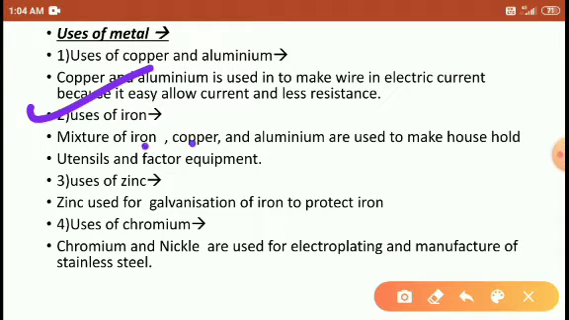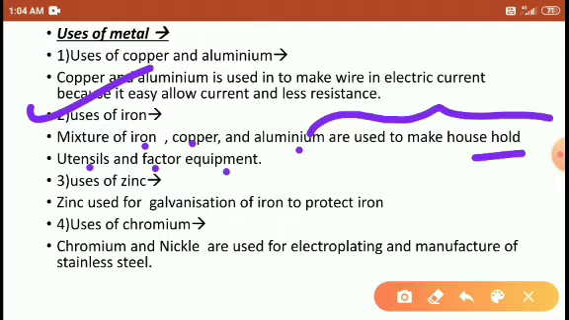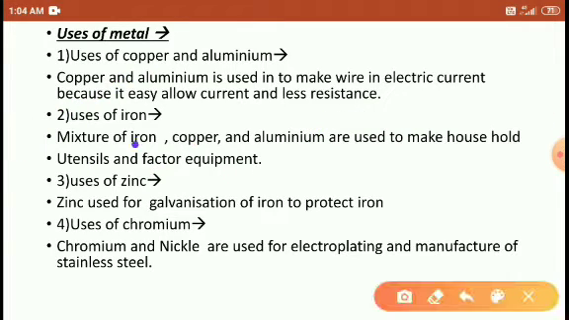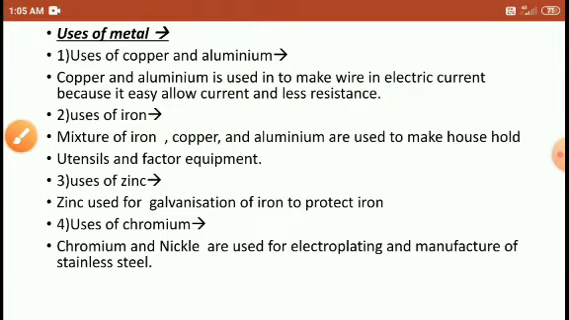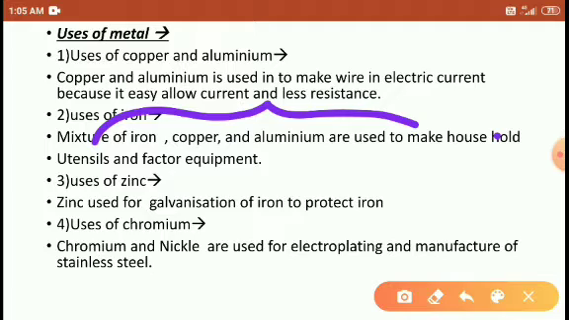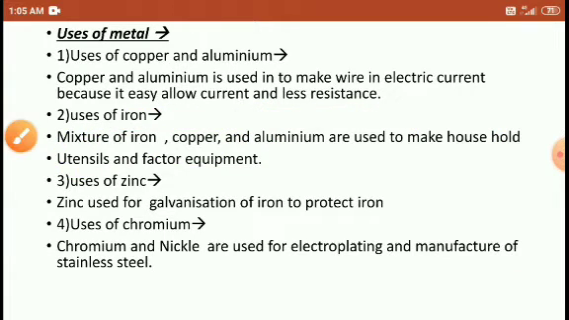A mixture of iron, copper, and aluminum is used to make household utensils and factory equipment. I think in your house you have seen copper vessels. Sorry, in your house the iron buckets are there, and some other iron equipment. Iron doors and iron windows are there, and copper glasses and some aluminum utensils are there, like this students. So all these three are used to make factory equipment also, right students.